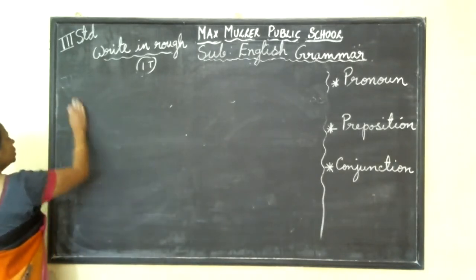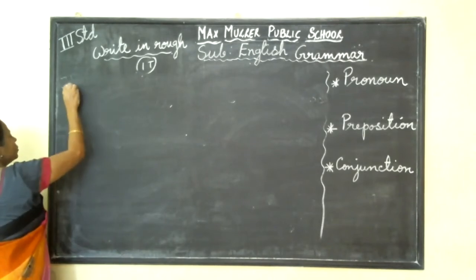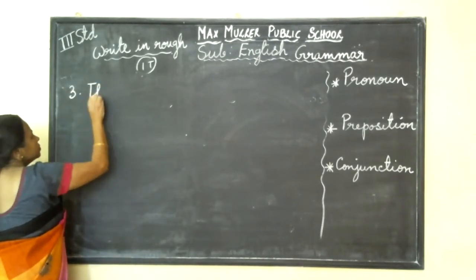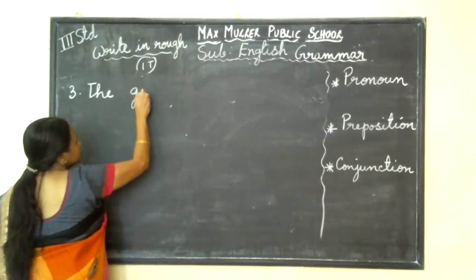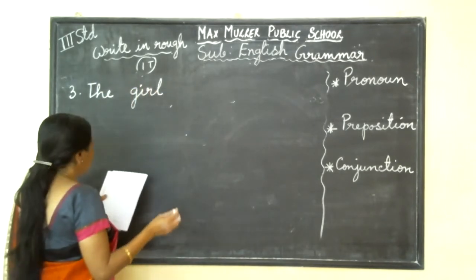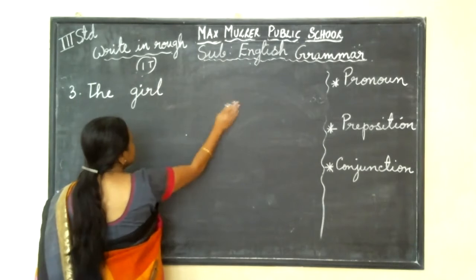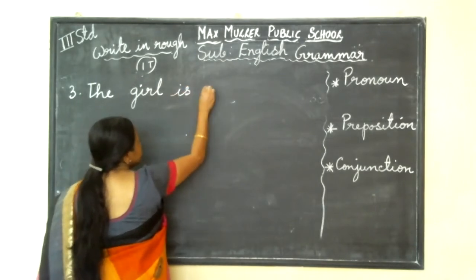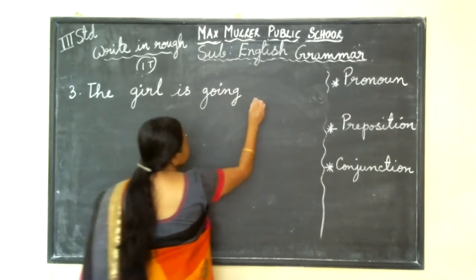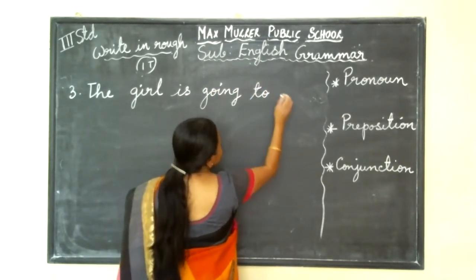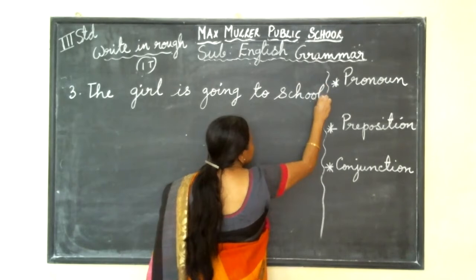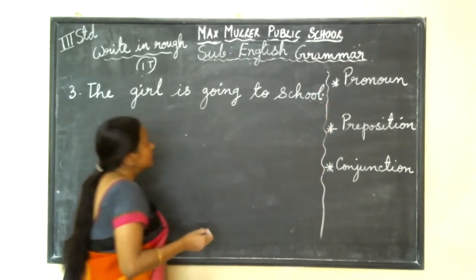Next. Two examples I've given, a third one I'm giving. The girl is going to school. Now, where is the girl going?